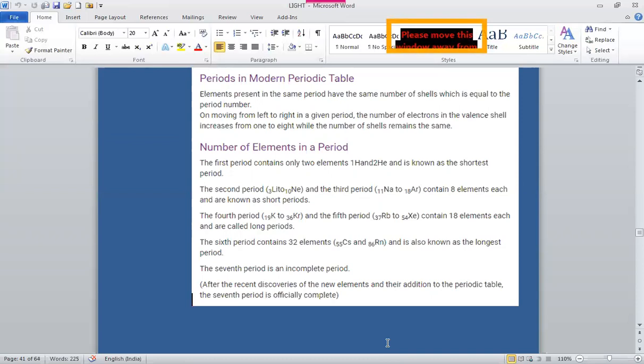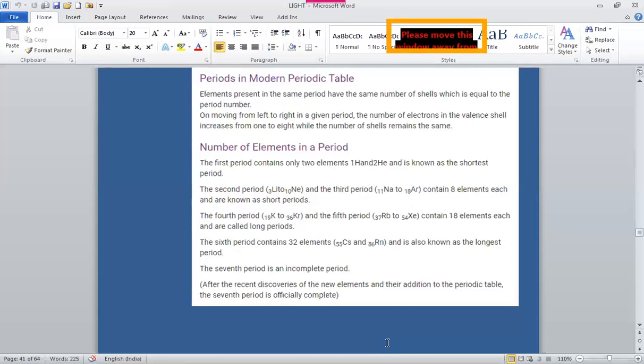Isotopes of the same element have similar chemical properties but different atomic mass. So he was not able to assign a position to these isotopes. Carbon-12, carbon-13, carbon-14 are isotopes according to the atomic masses. There was no provision in Mendeleev periodic table to place them separately, and therefore the isotopes of carbon cannot be placed in a separate place in Mendeleev periodic table. This was another drawback of Mendeleev.